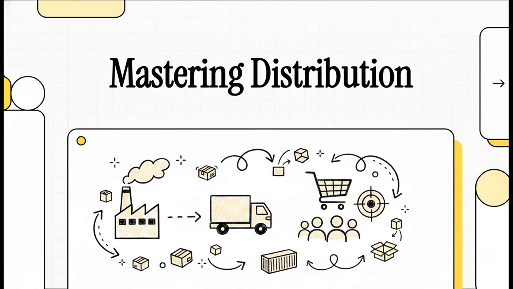Welcome to this exam masterclass on AQA A-Level Business topic 3.1.3, all about distribution. Today we're tackling everything from foundational definitions right up to high-level AO4 evaluation skills. Let's master the strategic choices businesses make to get their products to consumers.